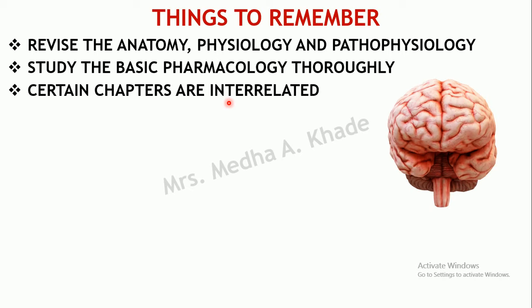Okay, so likewise, this is one of the examples which I have given. Chapters are interrelated to each other. Say, for example, even if you take the case of parasympathomimetics and parasympatholytics, unless and until you understand parasympathomimetics, what are the actions, which are the receptors, you won't be able to understand the parasympatholytics. So there is a particular sequence you need to study sometimes. Unless and until you understand one particular chapter, you won't be able to understand the next chapter which is related to it.